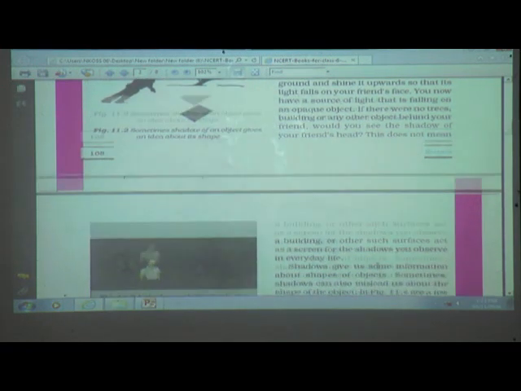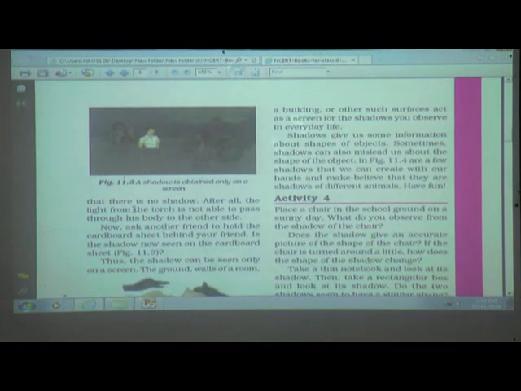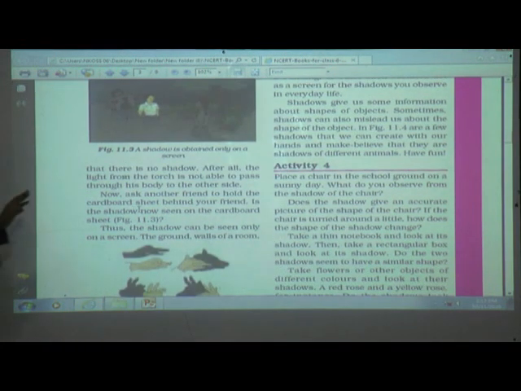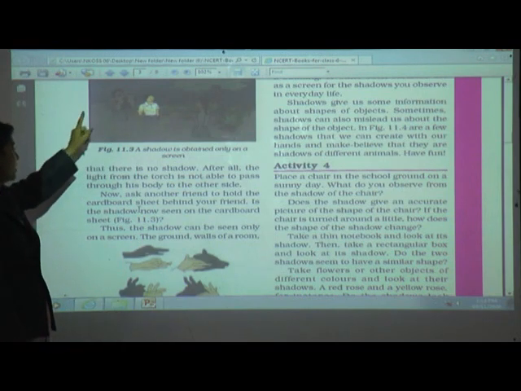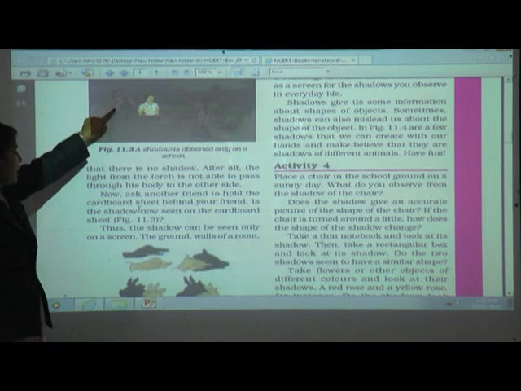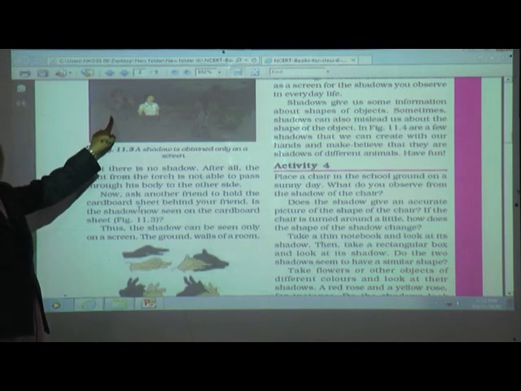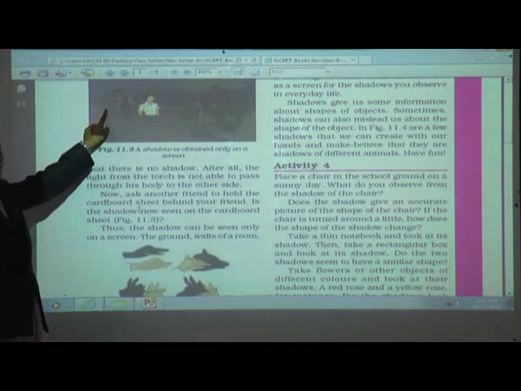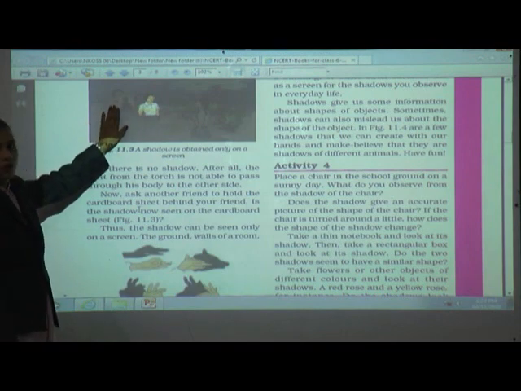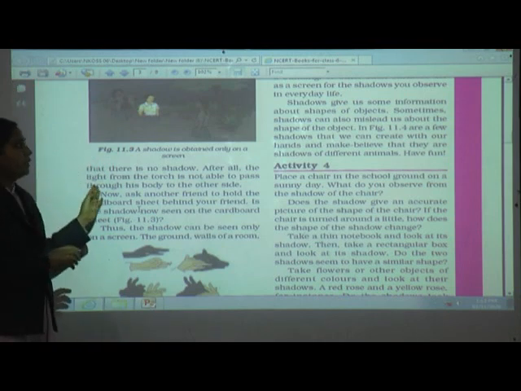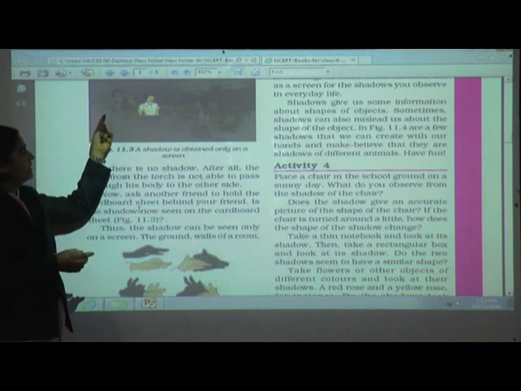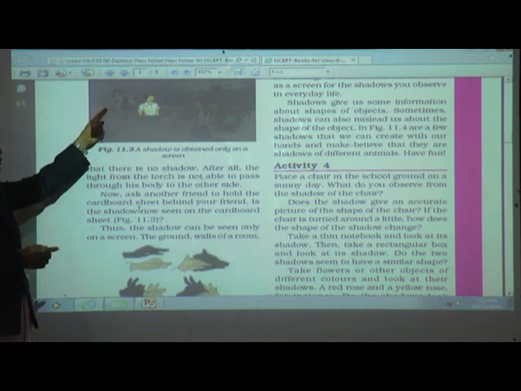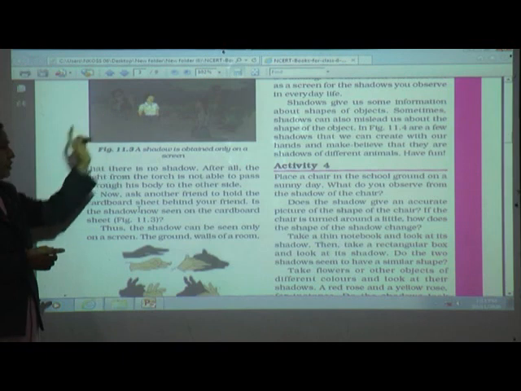See here, like this. Ask another friend to hold the cardboard sheet behind your friend. Okay, is the shadow now seen on the cardboard? Yes, because we need an opaque object. Here is a cardboard, so we can find the shadow on the cardboard. The first time, we didn't have any screen, so we did not find the shadow. But here the second time, we have a cardboard, so we will find the shadow of your friend.